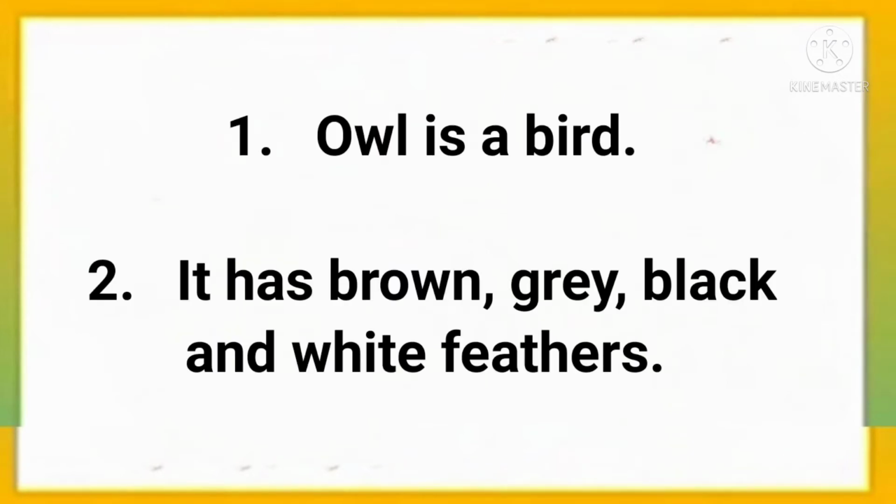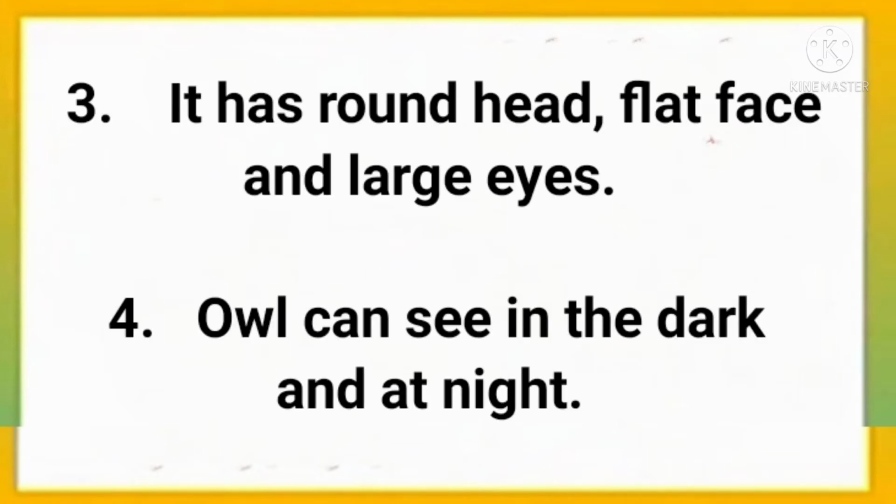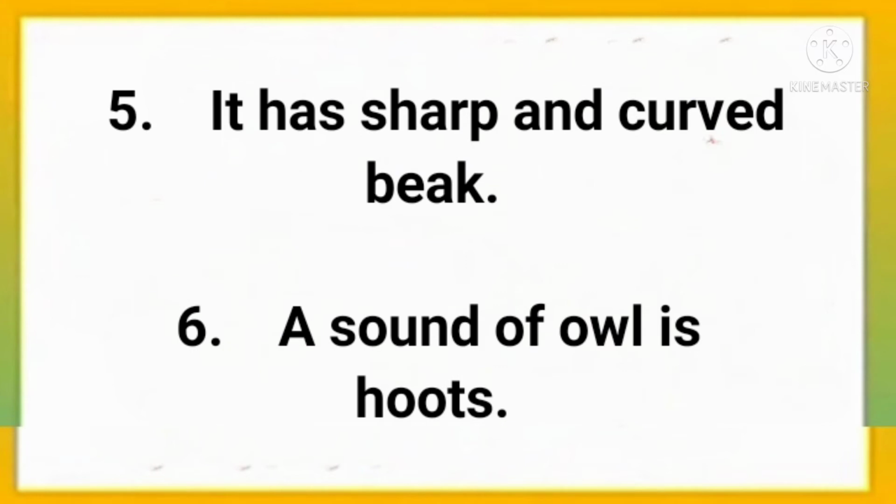Now let's start the topic. Owl is a bird. It has brown, grey, black and white feathers. It has round head, flat face and large eyes. Owl can see in the dark and at night. It has sharp and curved beak. A sound of owl is hoots.